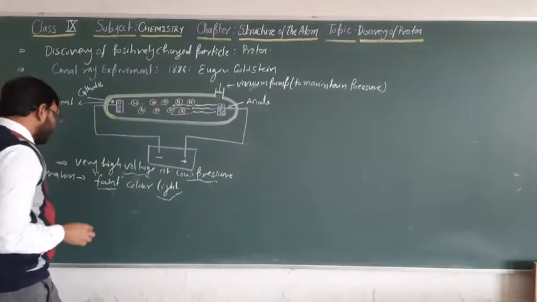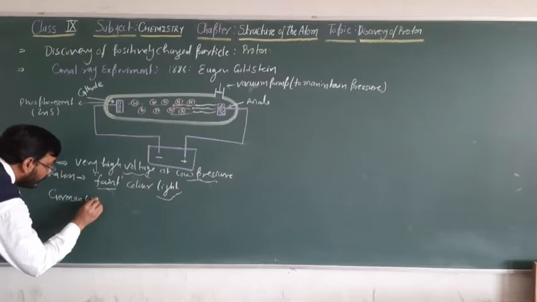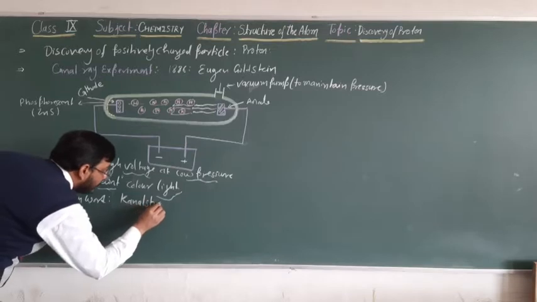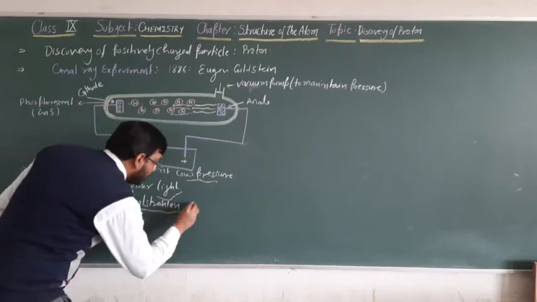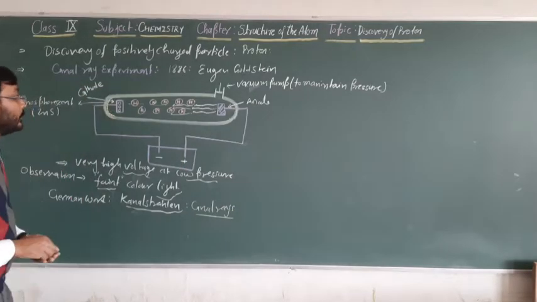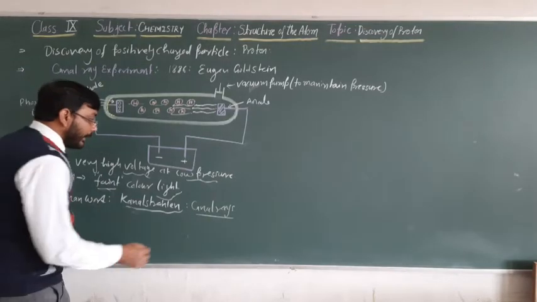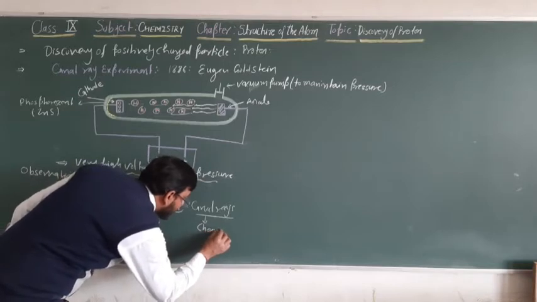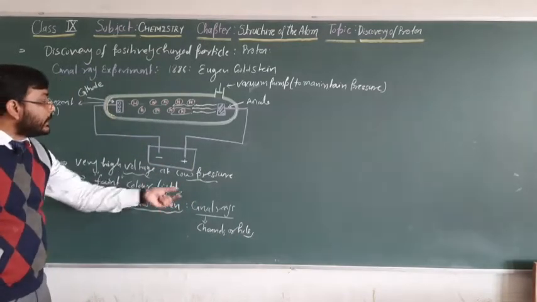He called these rays, first of all, from a German word, Kanalstrahlen. This Kanalstrahlen means canal rays. Why did he call these rays Kanalstrahlen? The meaning of canal here is channels or holes.